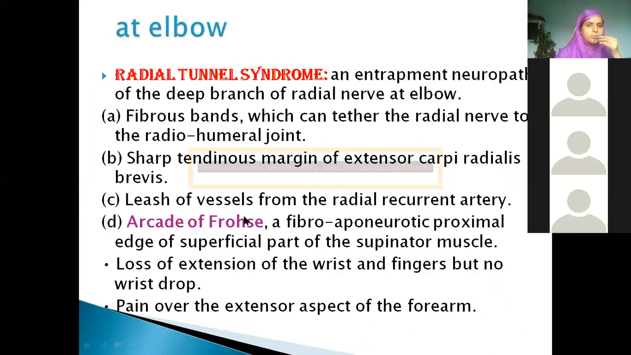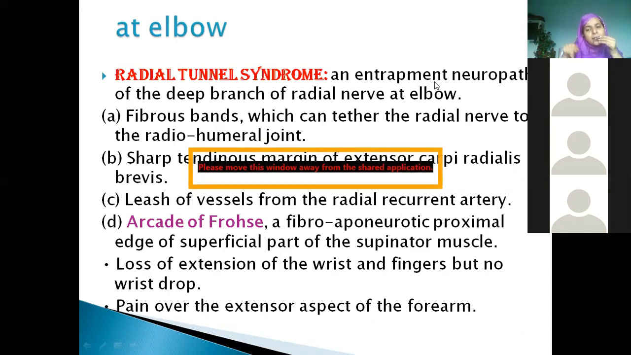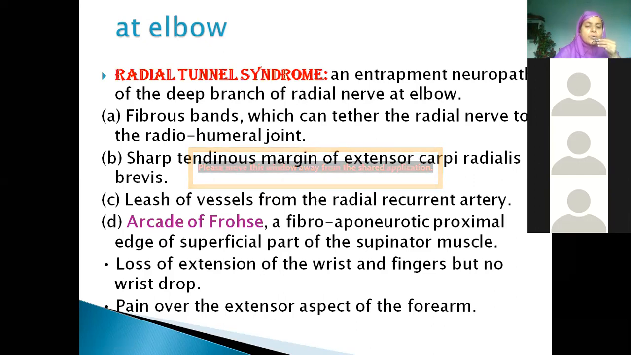At the elbow also sometimes there may be a compression, then you call it radial tunnel syndrome, an entrapment neuropathy. Between which muscle is it piercing? The supinator. Sometimes if the muscle fibers are inflamed, or if there is any injury or inflammation, this nerve may be trapped there. Obviously there will be pain along the distribution, and the nerve supply will not be proper.